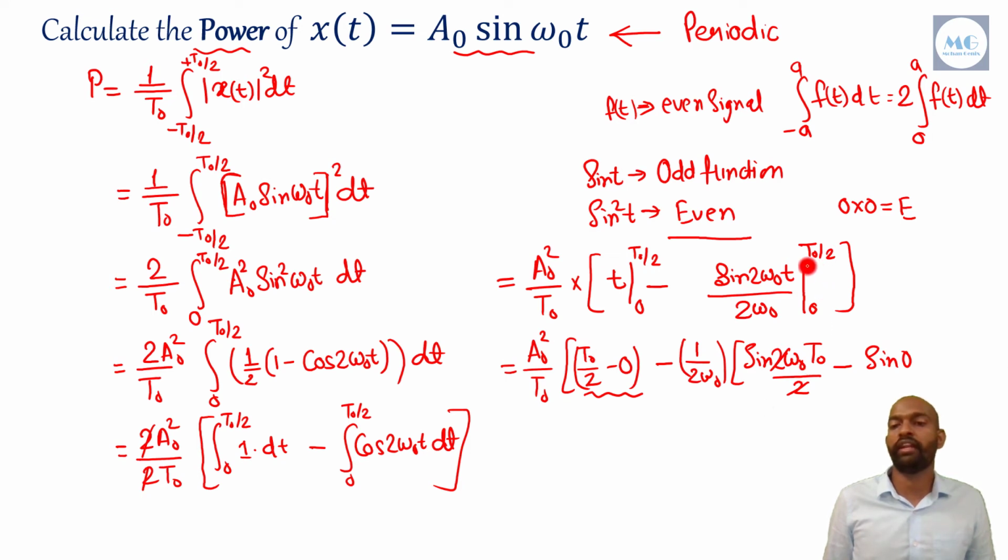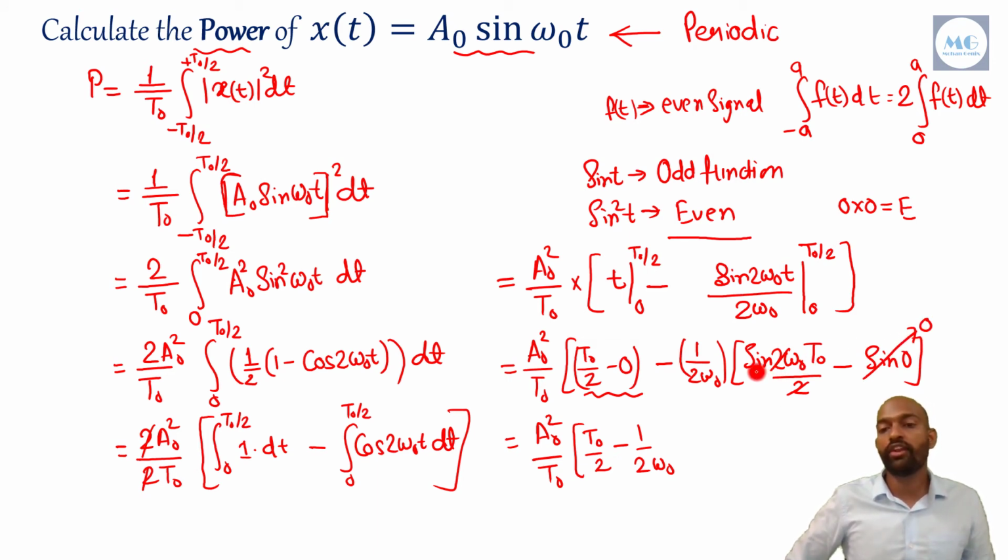First I have taken t equal to T naught by 2, then t equal to 0. So friends, it will become A naught square by T naught into T naught by 2 minus 0, minus 1 by 2 omega naught, and here sine 0 is 0.